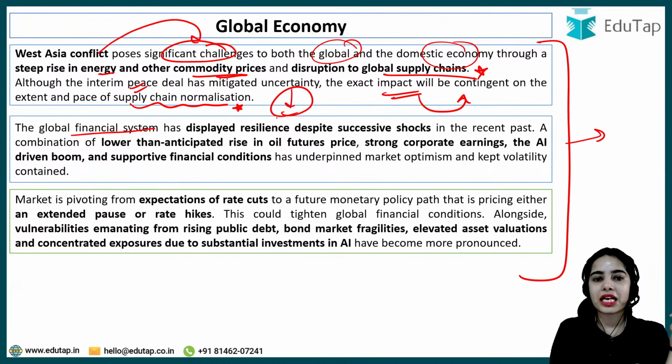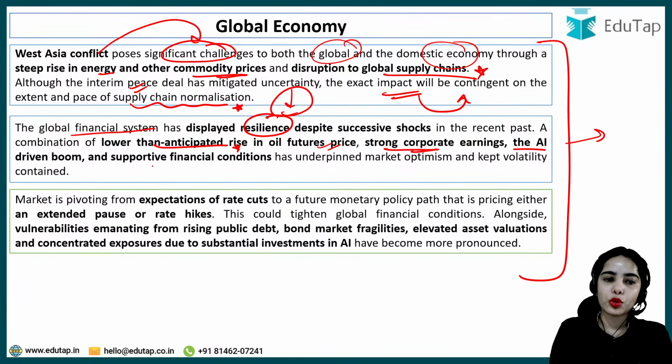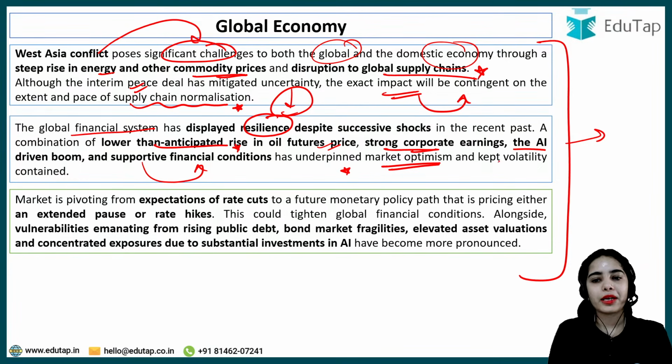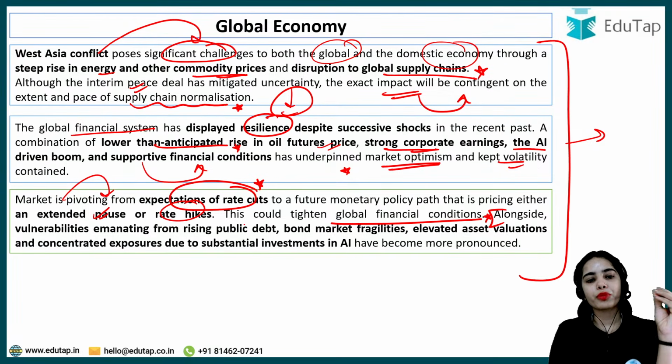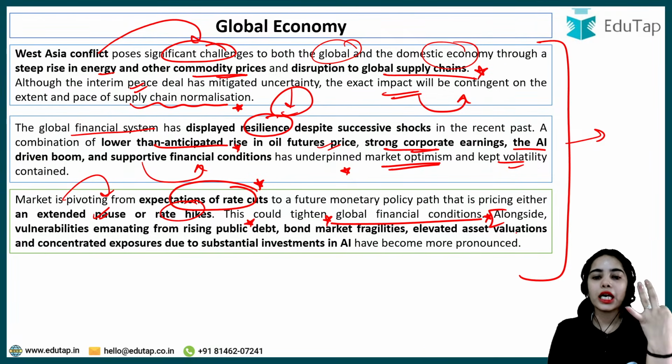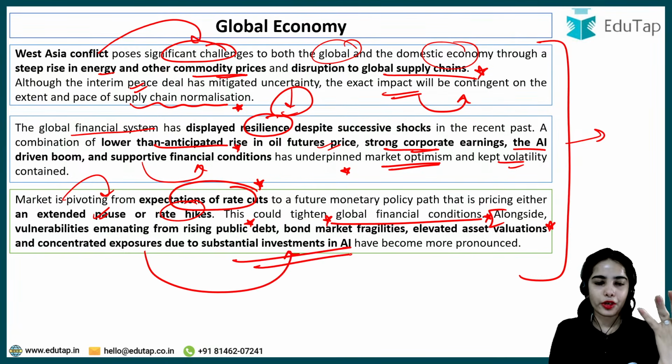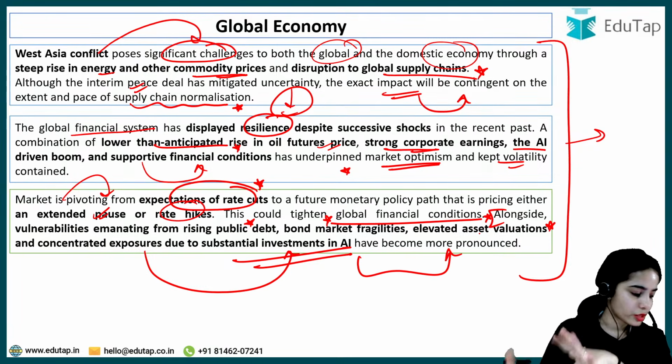The global financial system has displayed resilience because of the lower than anticipated rise in oil futures prices, strong corporate earnings, the AI driven boom, and supportive financial conditions. These have underpinned market optimism and kept volatility contained. The market is pivoting from expectations of rate cuts to an extended pause in rates or rate hikes. This could tighten global financial conditions. Alongside this, vulnerabilities from rising public debt, bond market fragility, elevated asset valuation, and too much concentration in the AI domain have become more pronounced. Okay, so this is the idea.